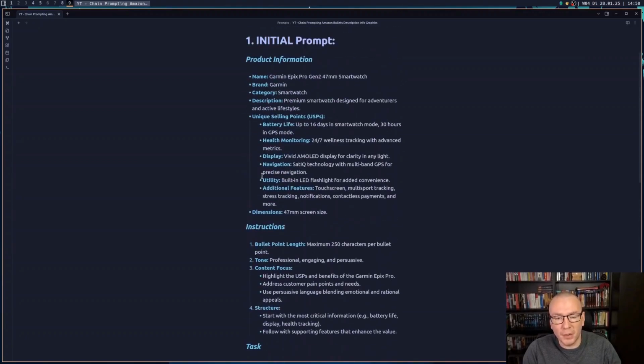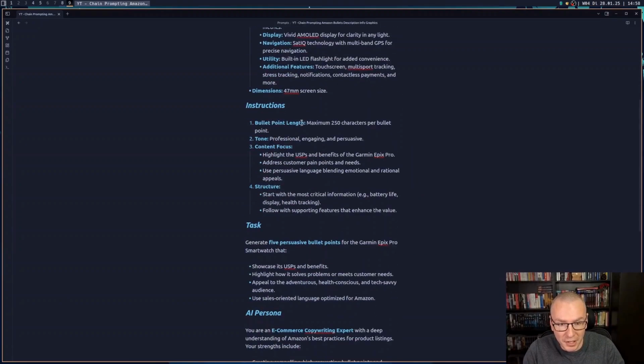Of course, I found some information about this product. We are going to use the Garmin Epix Pro Gen 2 smartwatch today. This information here, of course, I took from the internet. It might not even be accurate, so it's just an example, guys. Let's not go too deep into details on that.